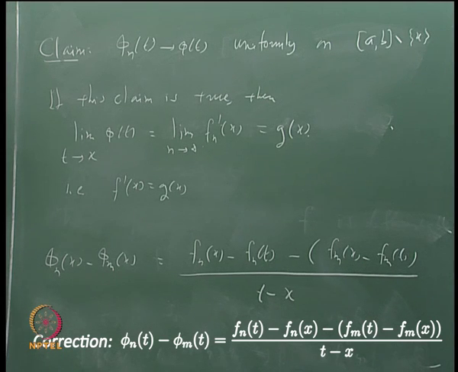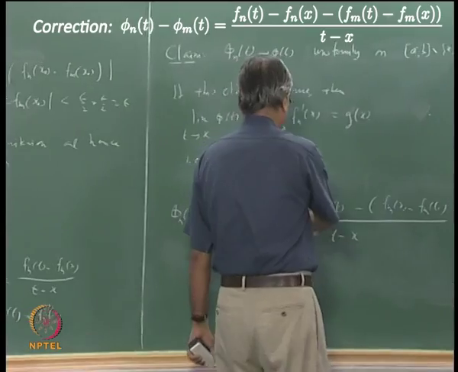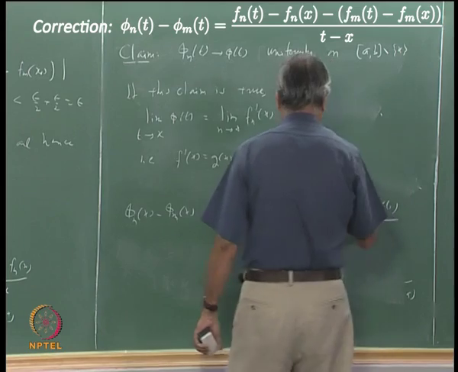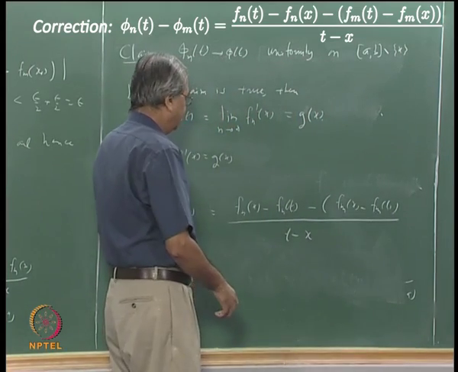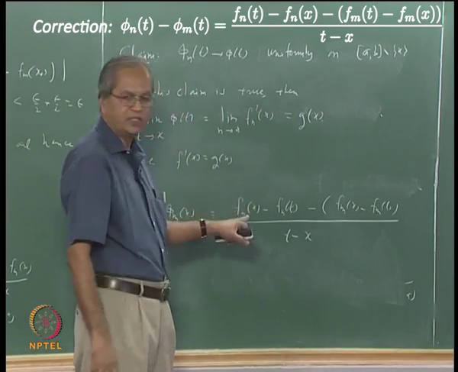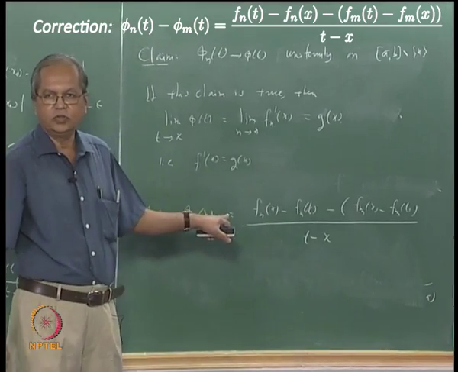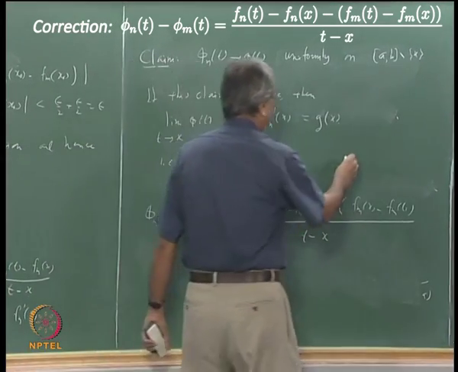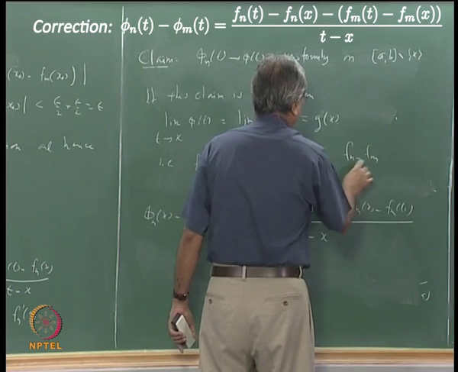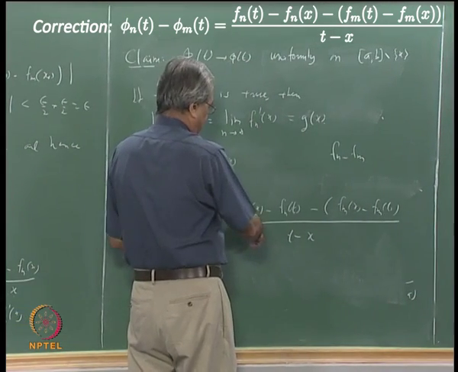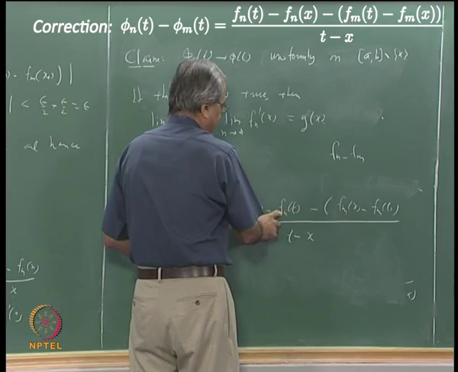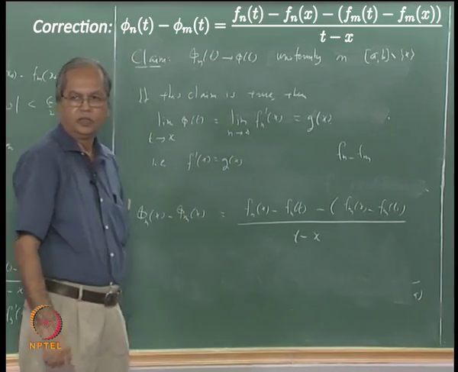And we shall use the same technique which we have used earlier, namely the mean value theorem. Because if you look at Fn x minus Fn t and Fm x minus Fm t, these are nothing but the values of the function Fn minus Fm at x and t. If you look again at the function Fn minus Fm, you have Fn x minus Fm x and then minus Fn t minus Fm t, right.